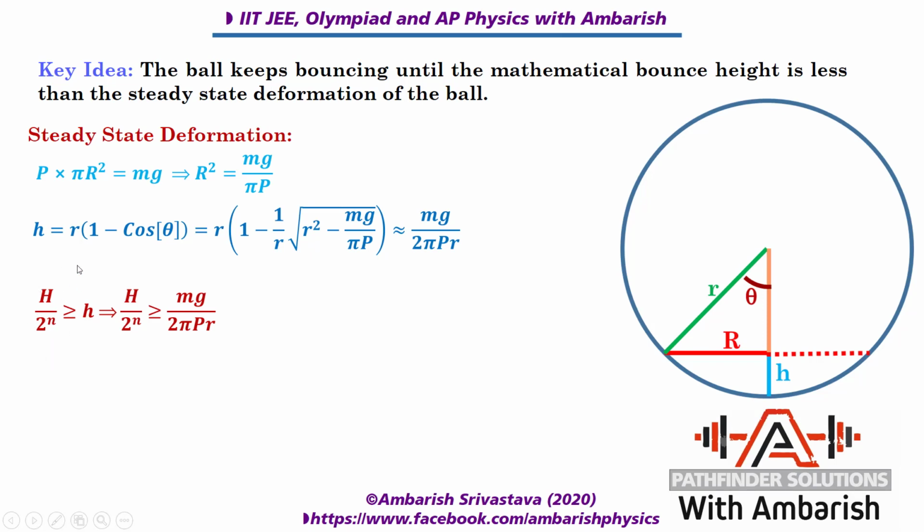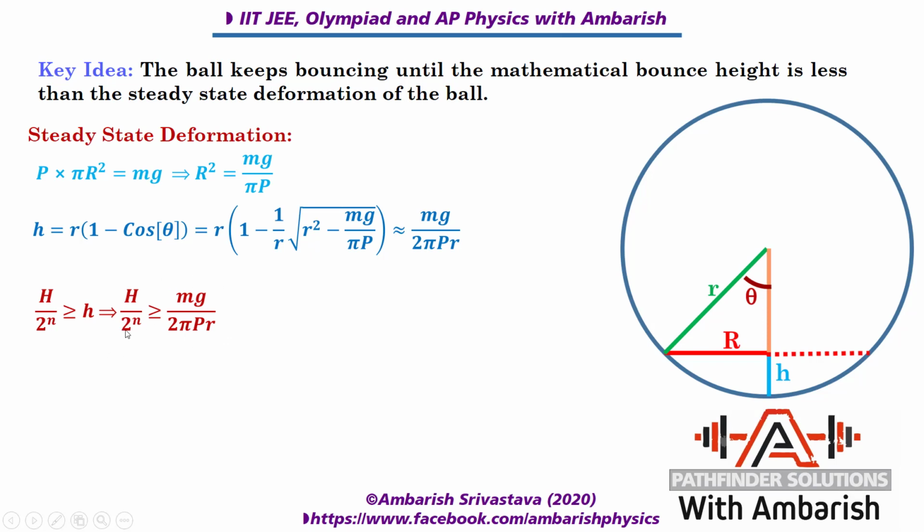And for a bounce to be considered as a real valid bounce, the bounce height has to be greater than small h. So that's what I've written. Capital H upon 2 to the power n, that's the bounce height after n number of bounces, is greater than or equal to small h, and that gives you capital H by 2 to the power n has to be greater than small h we found over here. So we just put it over here, and this is the result. And we can solve this for n.